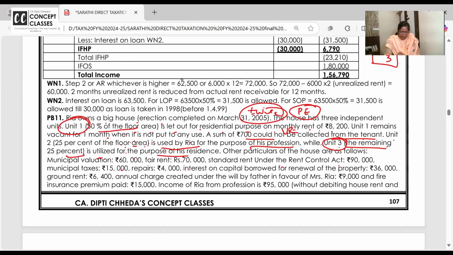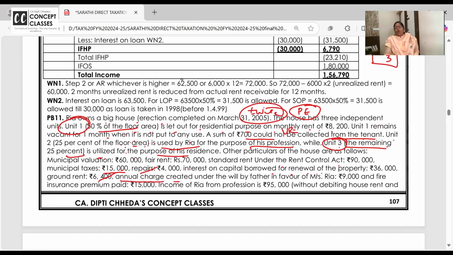You have to take 50% because 50% is only let out. Ma'am, remaining 25% self-occupied, so the GAV is there anyway. Municipal taxes 15,000. Repairs not allowed. Interest on capital borrowed for renewal 36,000 allowed. Ground rent not allowed.